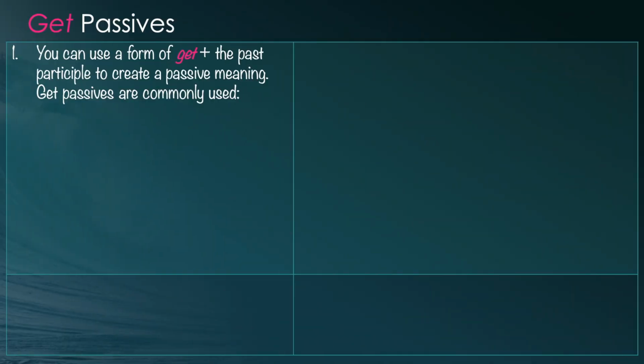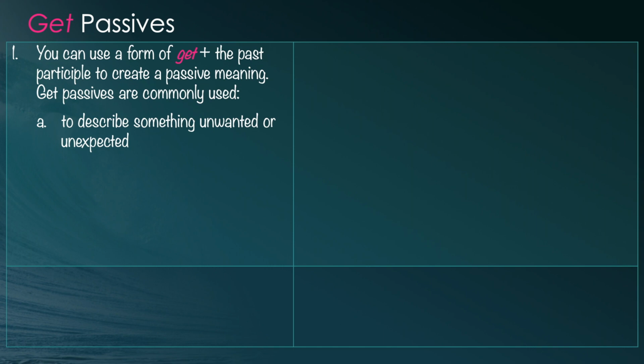Finally, I'm going to give you some information about using the word get with passives. There are only 2 rules you need to be concerned with, and I'm going to show those to you now. You can use a form of get plus the past participle to create a passive meaning. Get passives are commonly used to describe something unwanted or unexpected. For example, his dog got hit by a car. He's very upset. Yes, that would upset anyone.